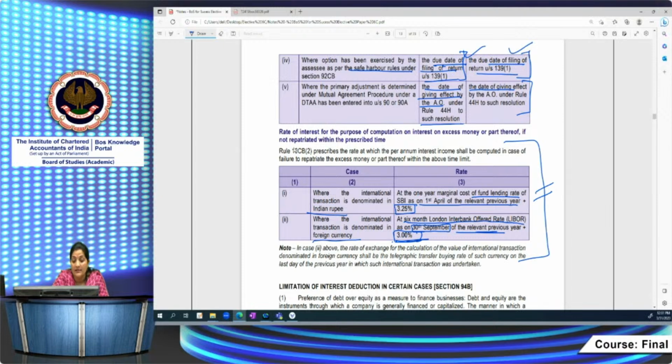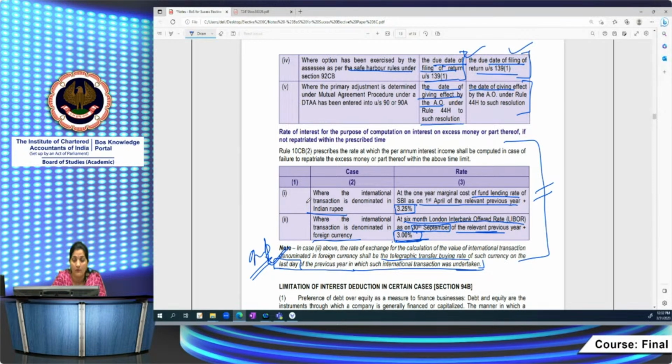In case the international transaction is given to you in foreign currency, you have to compute the tax liability in Indian rupees. For that purpose, you have to compute the interest also in Indian rupees. If it is in foreign currency, then you will take the TTBR rate. It will be given to you in your case study, but of course you have to check the dates. What date you have to apply. For the purpose of conversion, you have to apply the TTBR rate of such currency on the last day of the previous year in which such international transaction was undertaken, right? So note these. These are the things which make your answer wrong or right. So be very careful while applying the rates.